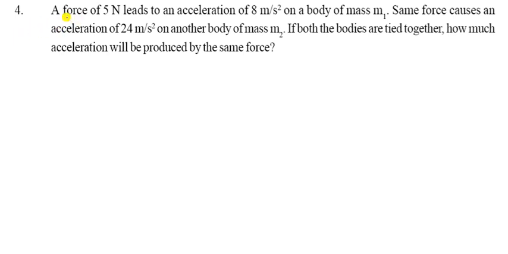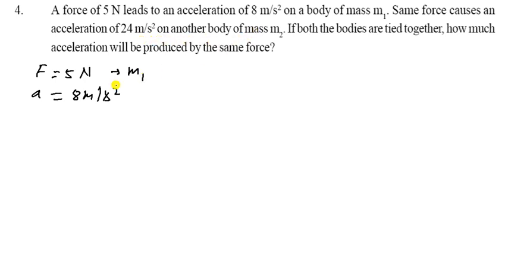Let us see the fourth question. A force of 5 Newton produces an acceleration of 8 meter per second square on a body of mass m1. So F is given as 5 Newton, the acceleration is 8 meter per second square on mass m1. We don't know m1.